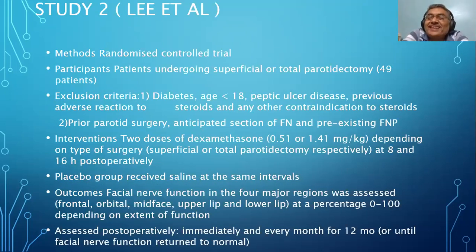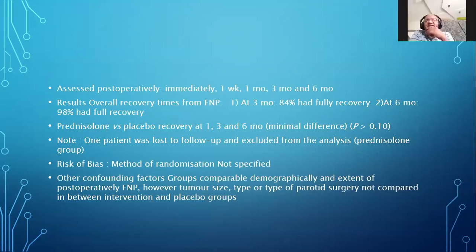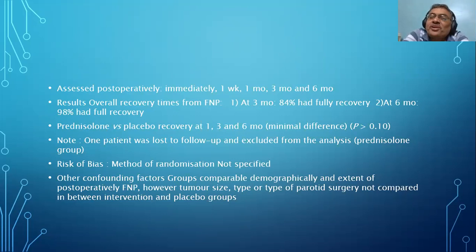So what does it say? What is the meaning? That's the journal reading. What does it mean? It means that with the dose of prednisolone, there is no difference between the prednisolone and the placebo group. There is no role of prednisolone. We give it for our satisfaction and patient satisfaction.